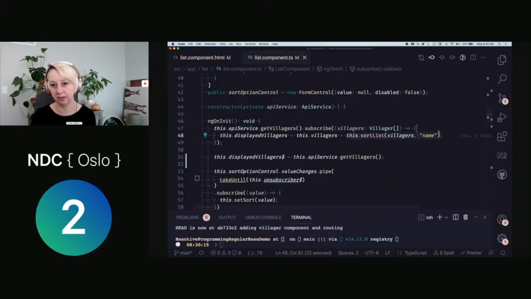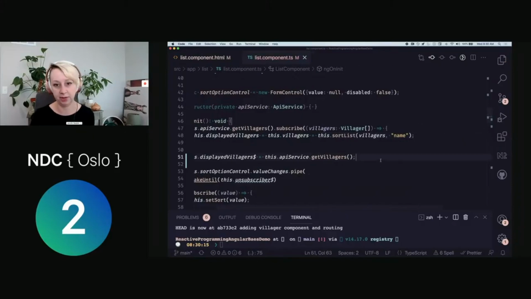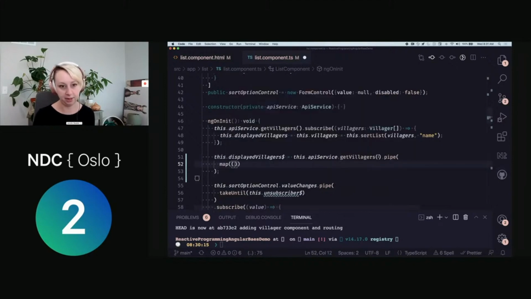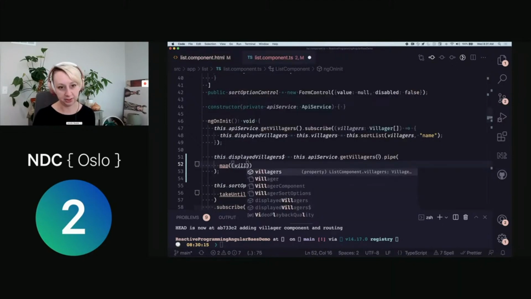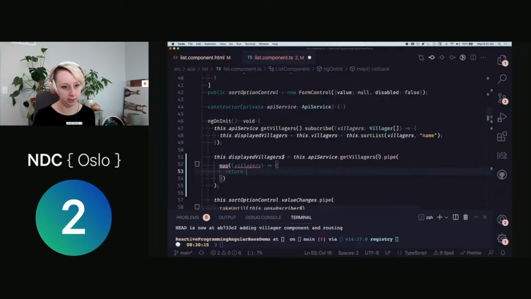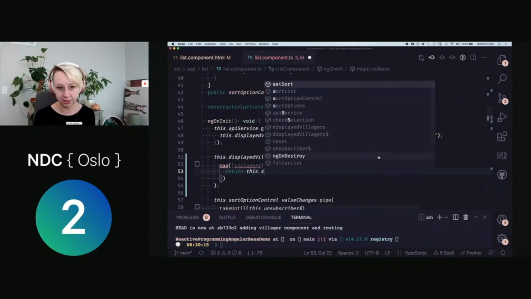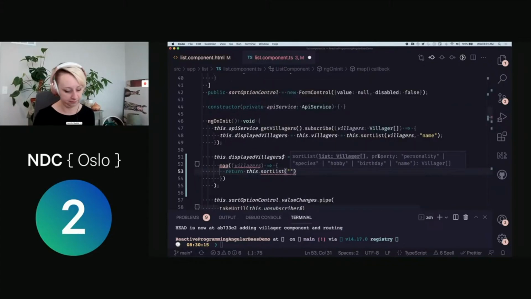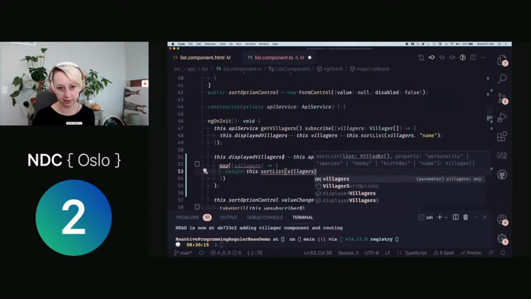So instead of doing something like this where we're setting it very imperatively, I can use my map operator. So I'm going to pipe off of here, pass in my map operator. This is villagers, and from here we can do this dot sort list villagers, and then we're going to do that on name.